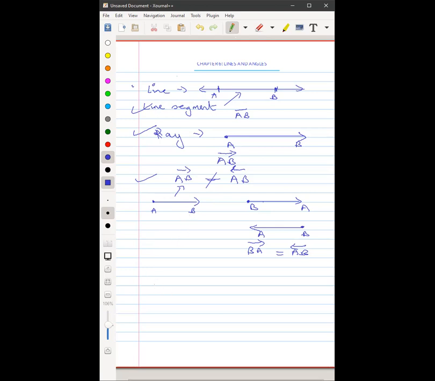So we have line segment AB. We have a ray AB, right? See the difference between both. This is not important. This is just for your explanation.